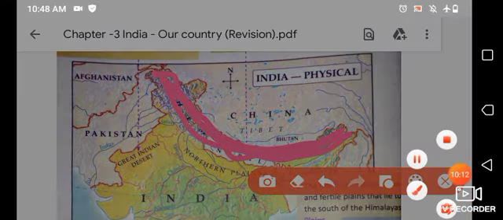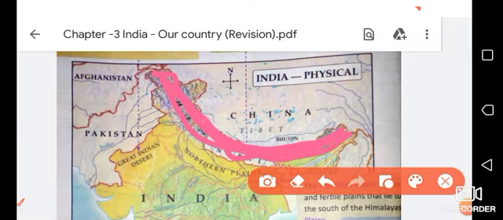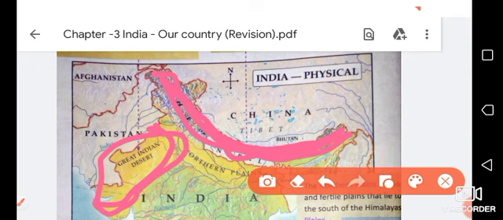Let's talk about desert. Here you can see the desert area, the Great Indian Desert, and this is the Thar Desert. The Thar Desert is a big desert in northwestern India.